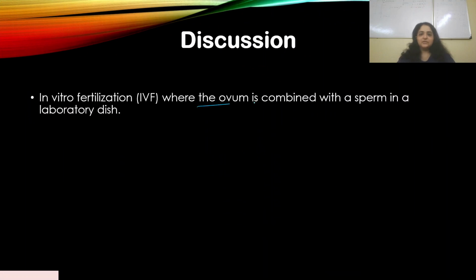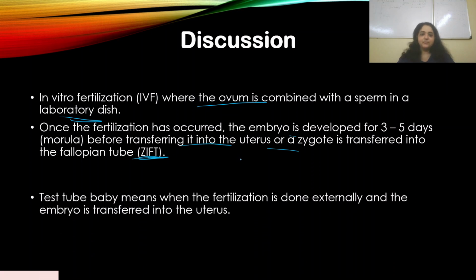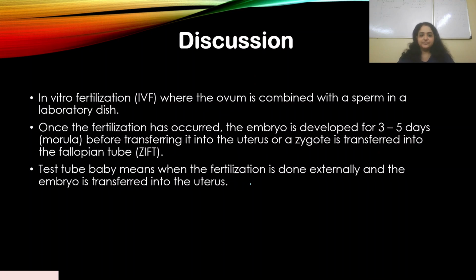IVF is where the ovum is combined with the sperm in a laboratory dish. The embryo is developed for 3 to 5 days and then transferred into the uterus, or a zygote is transferred into the fallopian tube. That is the ZIFT technique. Test tube baby means when the fertilization is done externally and the embryo is transferred into the uterus.